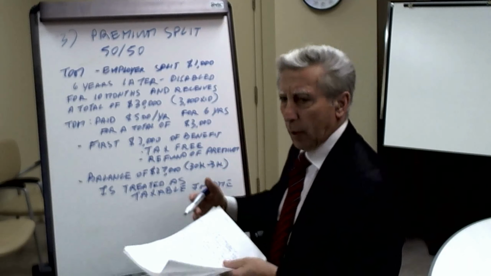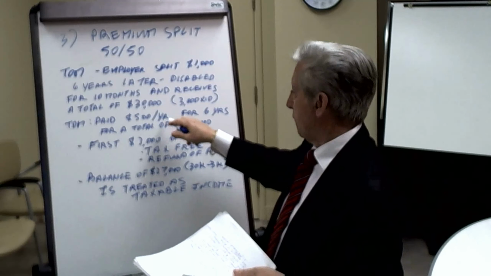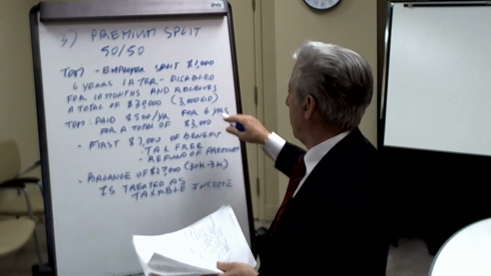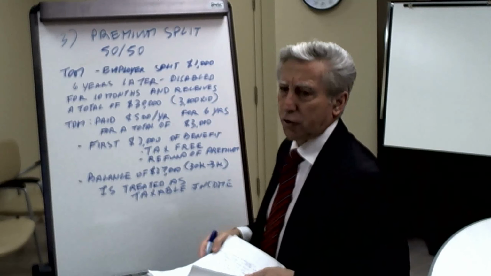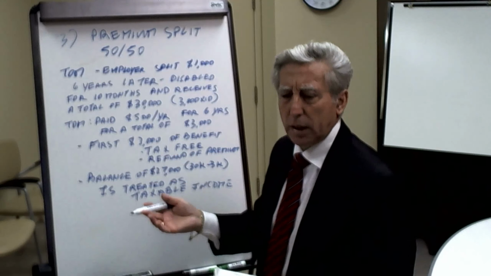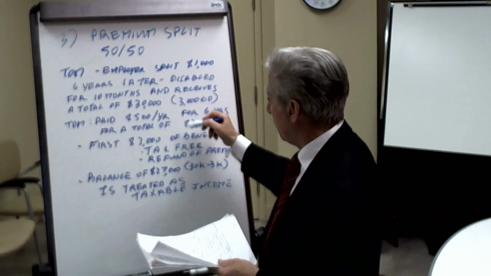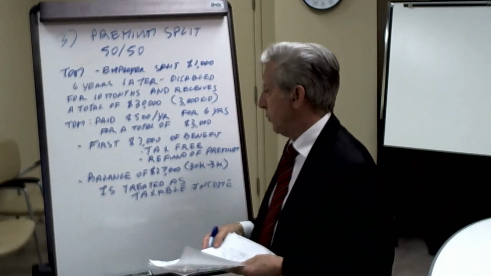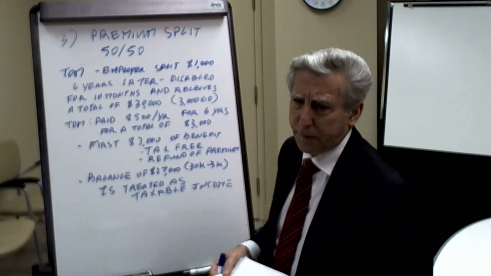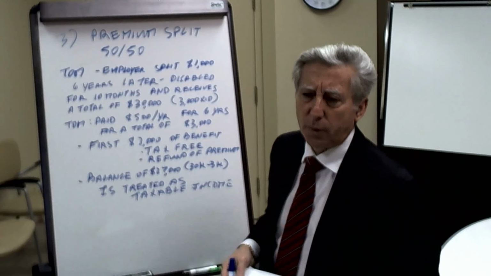So we go back and ask, how much did Tom pay? Well, Tom paid $500 a year for that premium, and he paid it for a period of 6 years. So 6 times 5 is obviously a total of $3,000. He's paid in actual fact $3,000 worth of premium. Therefore, that first $3,000 will be considered a tax-free benefit, and the reason for that is that it's considered a refund of premium.